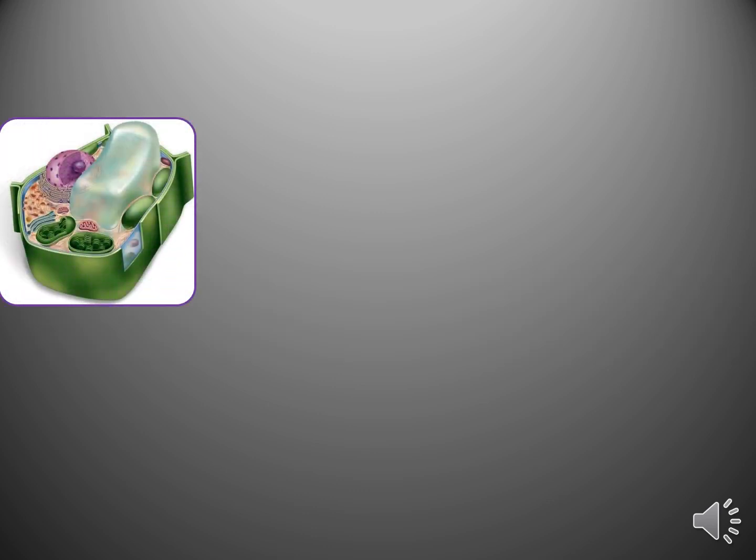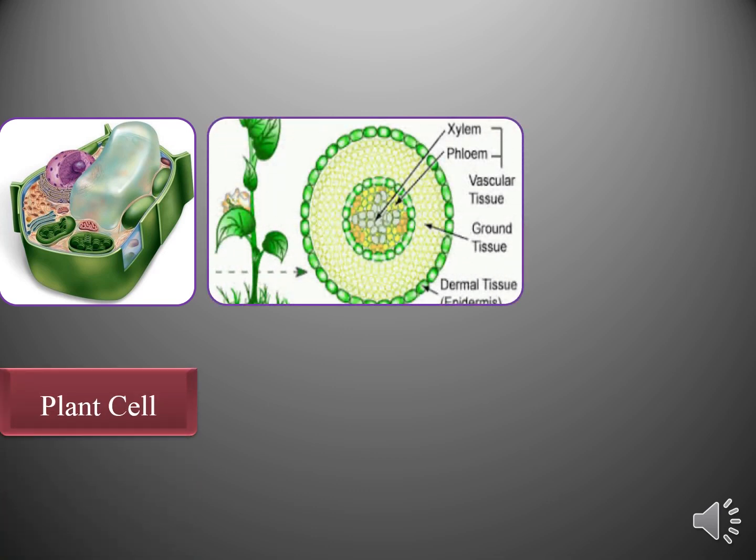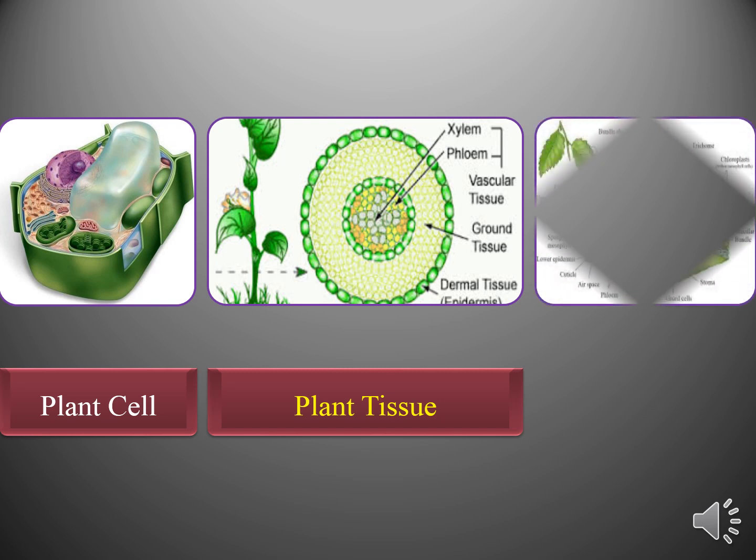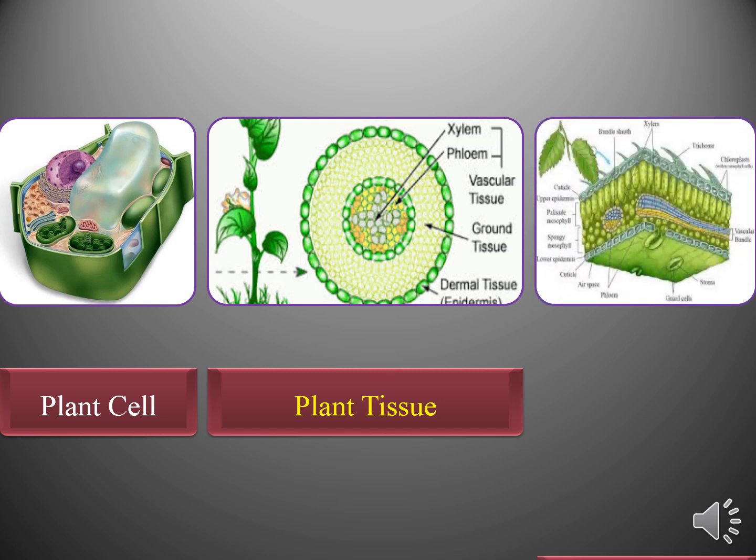It's a cell, basically a plant cell, and this one is tissue. Why this one is tissue? Because here are a group of cells of the same origin and they are performing the same activities. So this structure indicates plant tissue. Now can you tell me what is the figure? What does the third figure indicate?